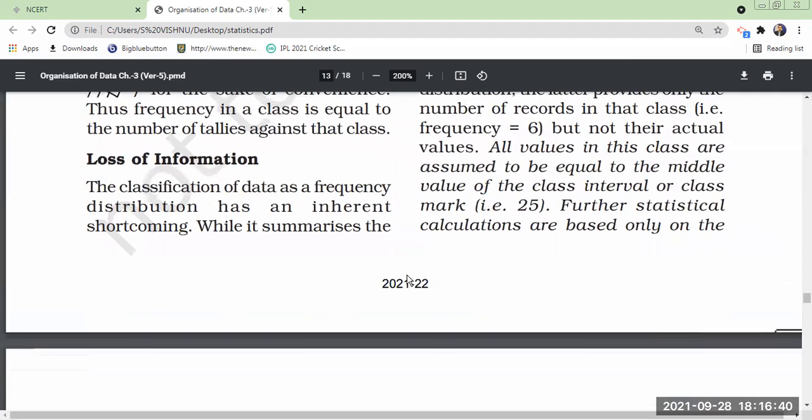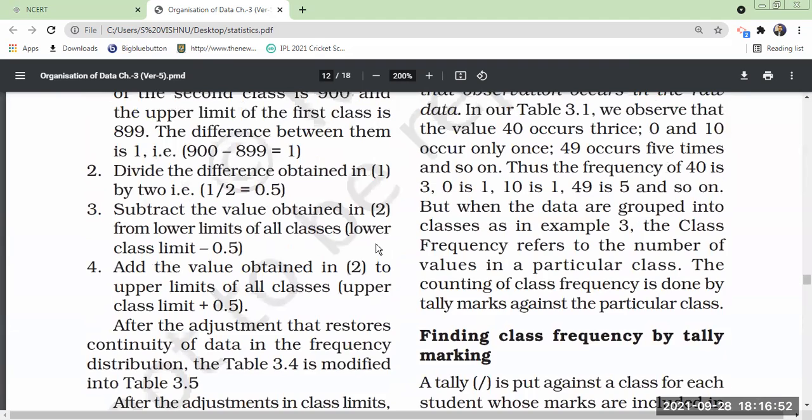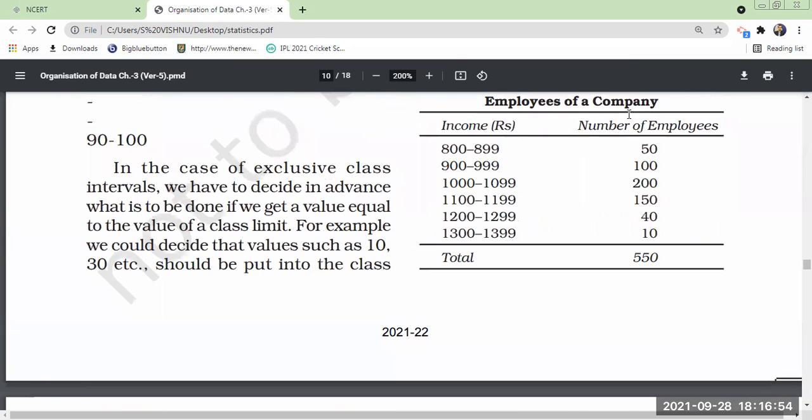Similarly, a loss of information. What is loss of information? I will explain. Suppose I go back to our previous frequency distribution table. Here we have organized our data into a table. 800 to 899 income: for how many employees is it there? For 50 employees. But what are the names of the employees? What is their age? Exactly which employee has this income, we do not know.